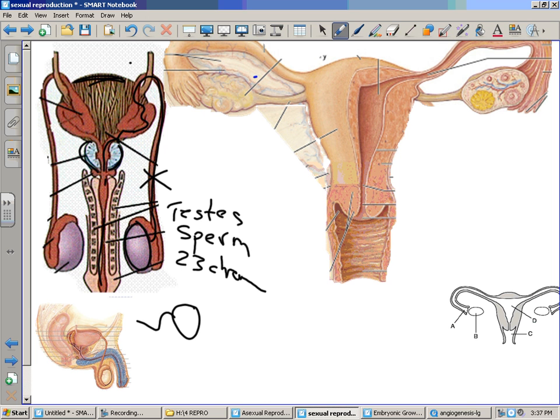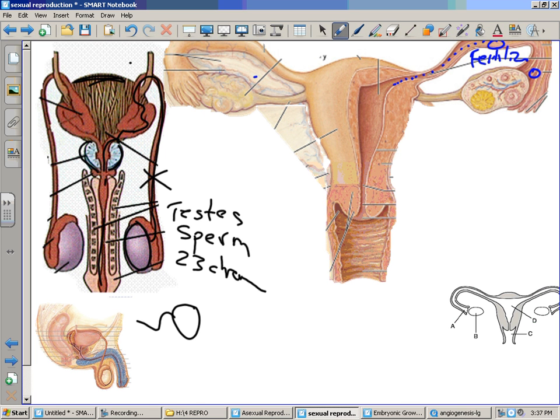Remember, at the same time, if 2 people are trying to get pregnant, the woman will release an egg through ovulation. In the fallopian tubes, the sperm and the egg will unite through the process of fertilization. The egg, after it's been fertilized, will travel down the fallopian tubes. Remember, this is now called a zygote, that first cell. Then it keeps dividing mitotically.